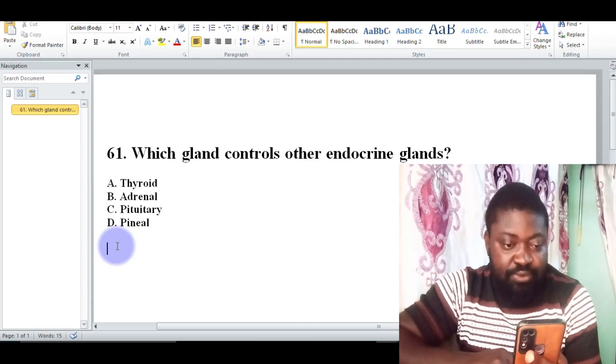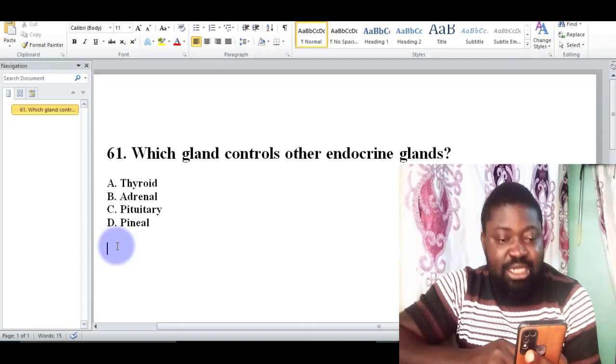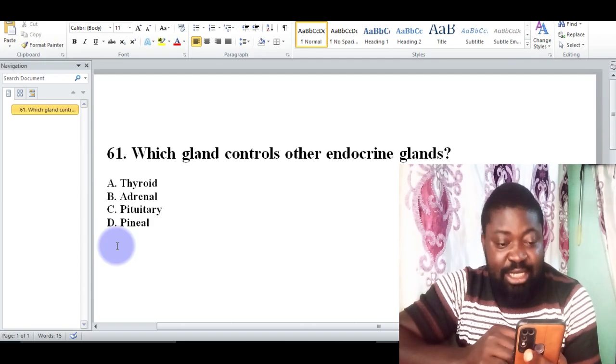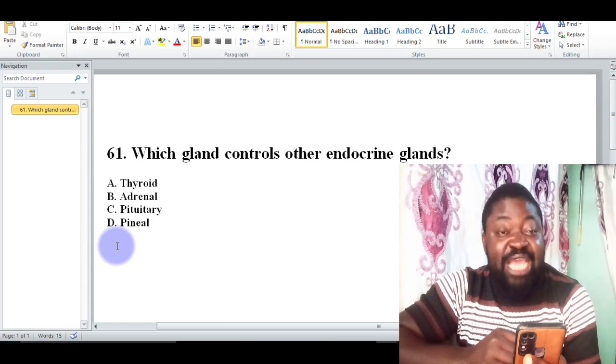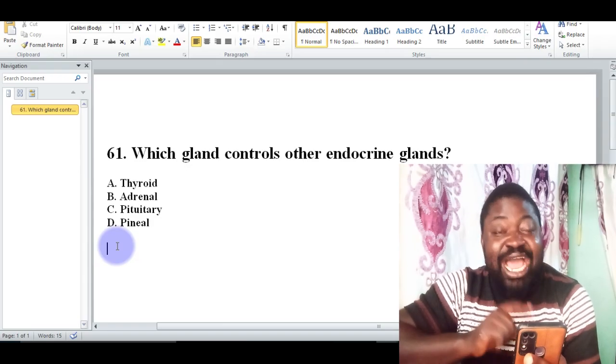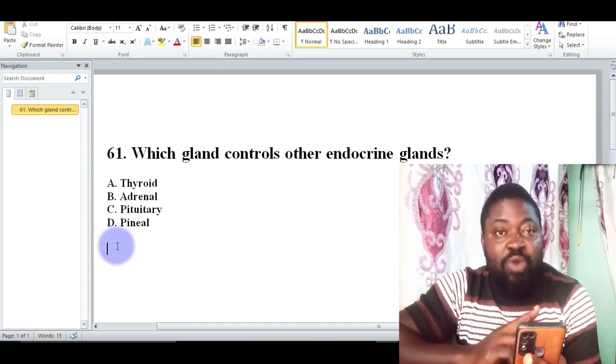Beginning with question 61, which gland controls other endocrine glands? We have A, the thyroid gland, B, adrenal gland, C, the pituitary gland, and D, the pineal gland. Which is correct? That gland that controls other endocrine glands, which is correct here? I give you 2 seconds. 1 and 2. Which is correct here?